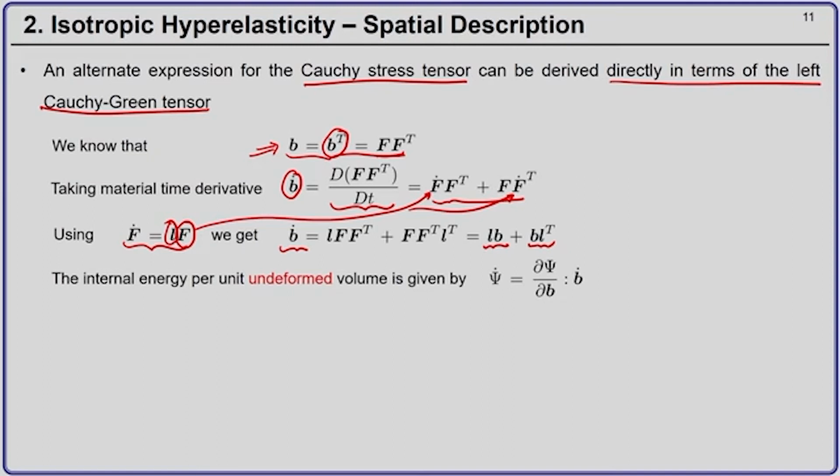Now, the internal energy per unit undeformed volume, note that I am writing undeformed volume, is given by the material time derivative of psi, which is del psi by del B double contracted with B dot.